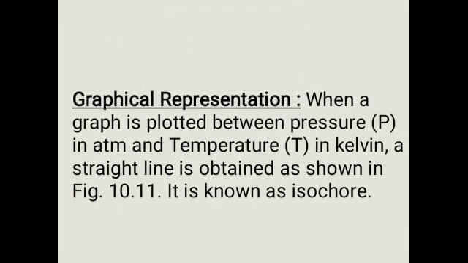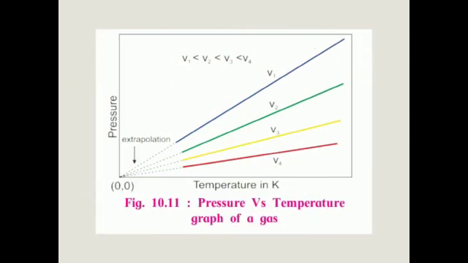So graphical representation. When we plot a graph between pressure in atmosphere and temperature in Kelvin, a straight line is obtained. And that straight line which comes from the origin is known as the isochore. See, there is the graphical representation.